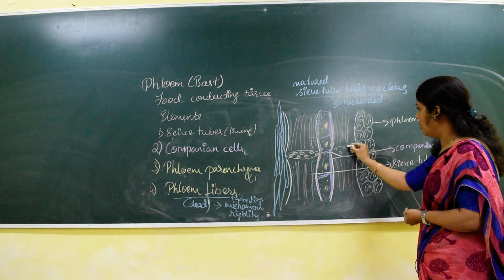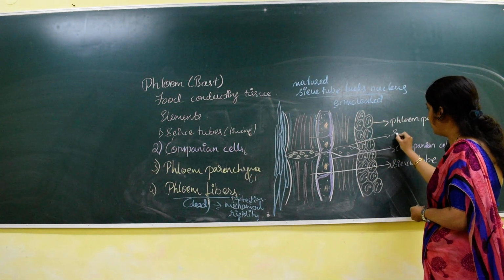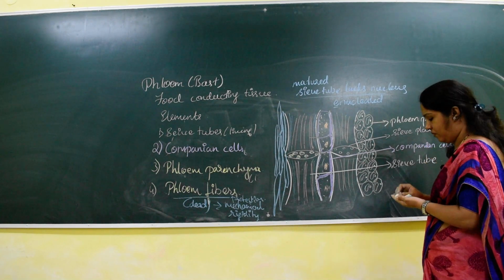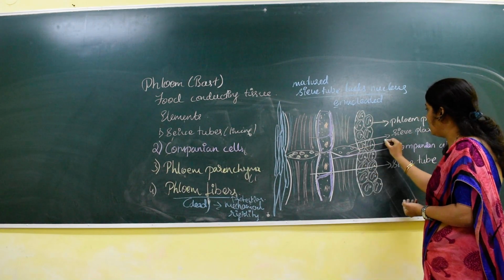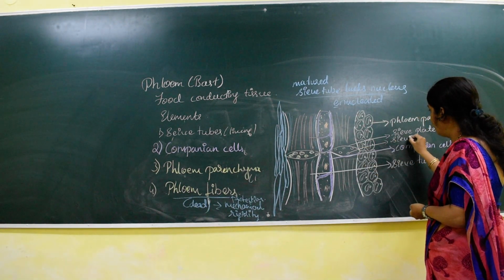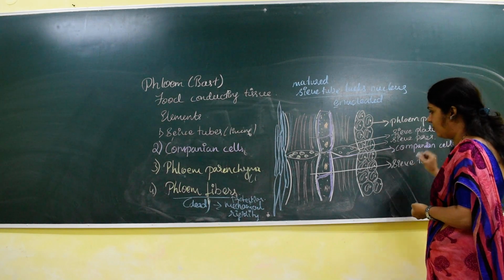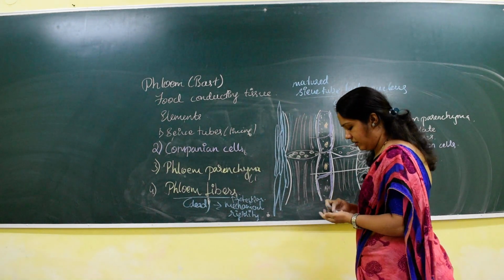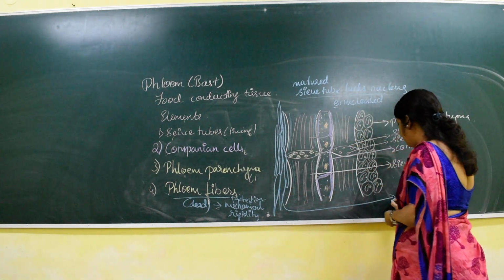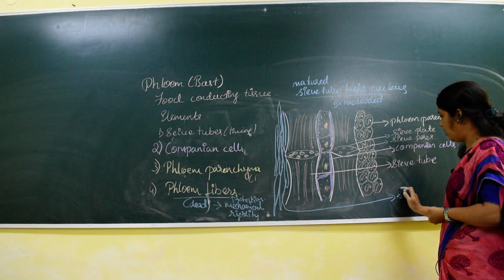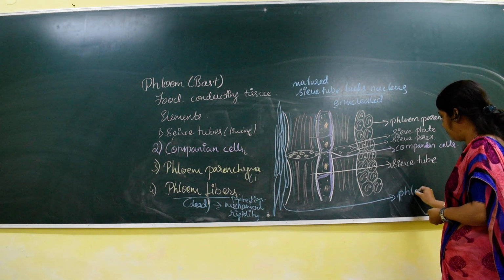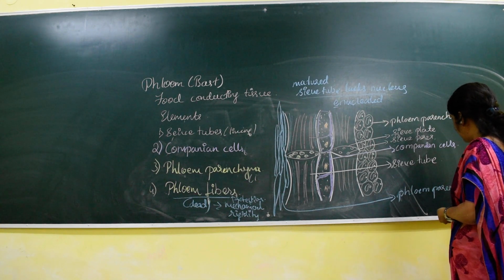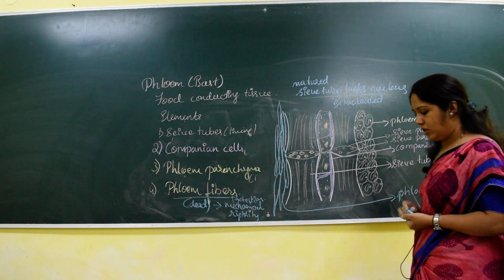Next, sieve plate. These are sieve pores. And this one is phloem parenchyma.